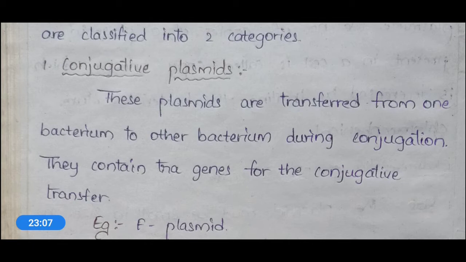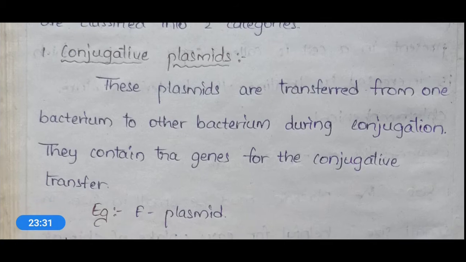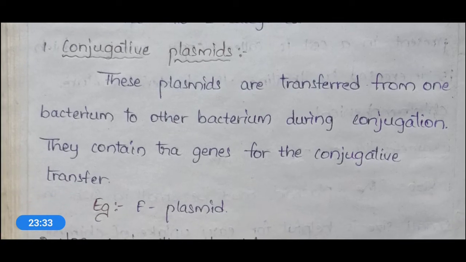Okay, so these also contain a specialized gene, the TRA gene, for transfer of this particular plasmid into the other bacterium during the conjugation process. And the best example for a conjugative plasmid is the F plasmid. So the F plasmid is the best example for conjugative plasmid or conjugative transfer.